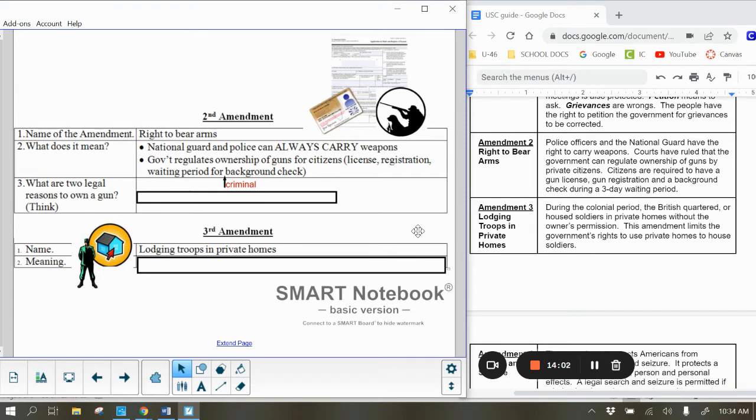So, 2 legal reasons to own a gun. Again, this is a thinking question, and I have this one image up here to help give you a clue on what it would be. I think the number 1 reason that you can get right away is for self-defense or for protection.